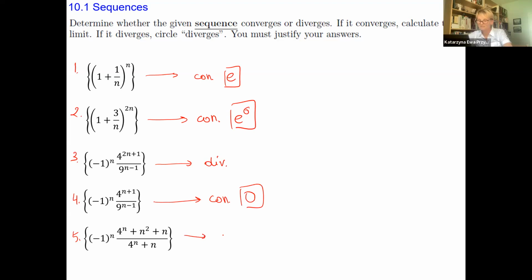And this one is divergent. Okay, I think you can see. I will put a little bit more details, but that's how I would like you to use the old stuff to solve the problems. No time for deeper investigation.